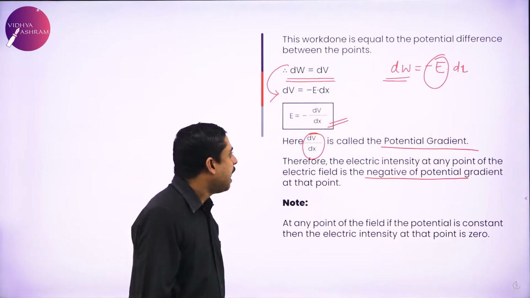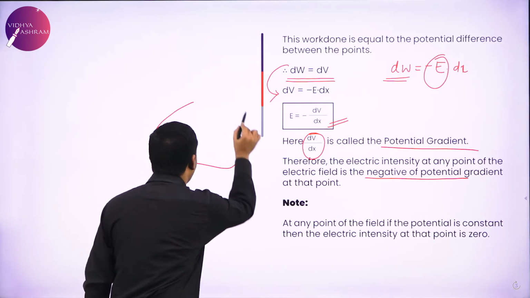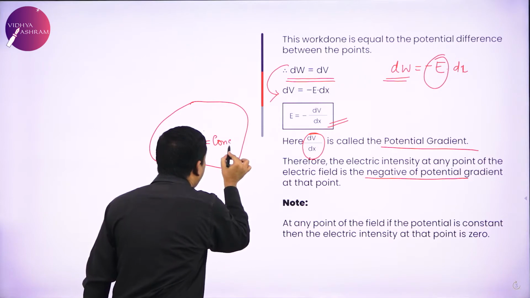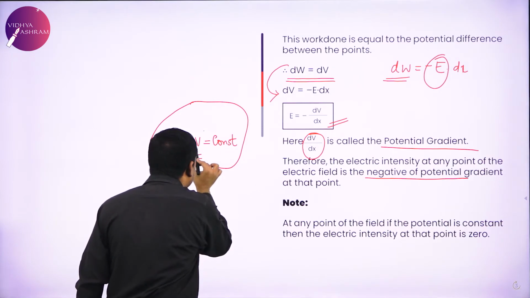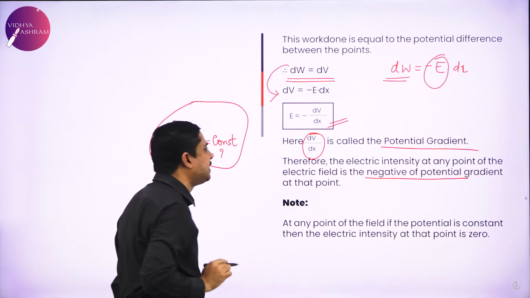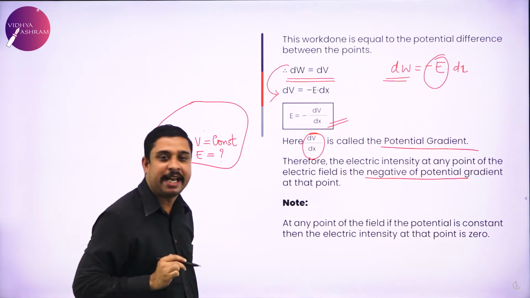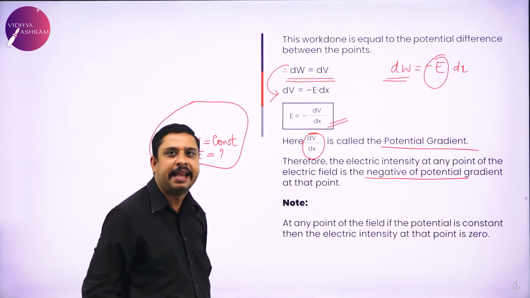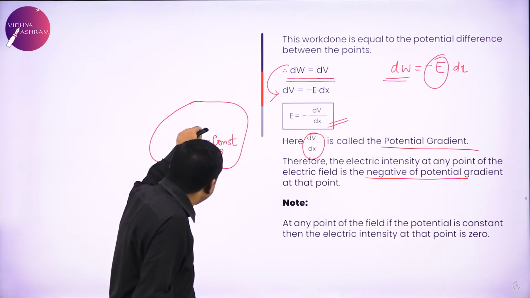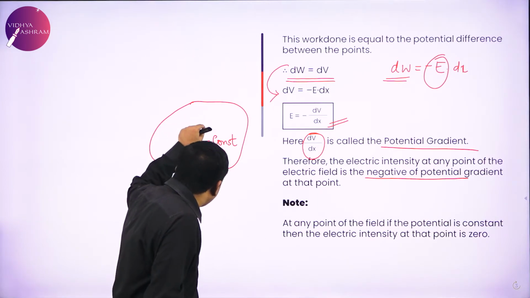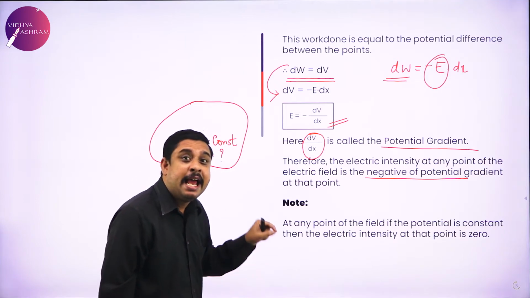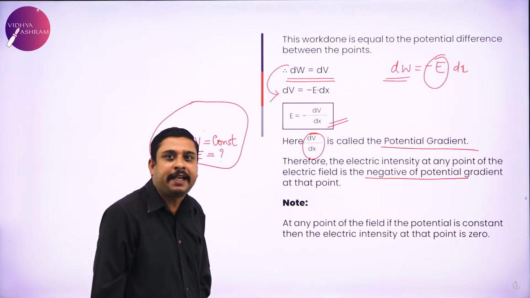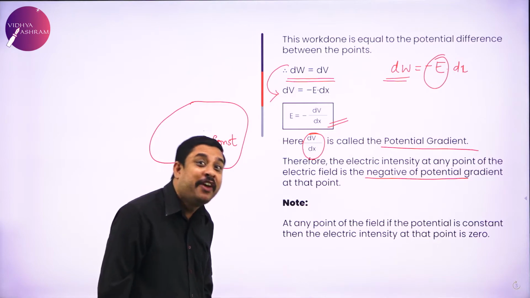Now I consider some point in the electric field where potential is a constant. Then what happens to electric intensity at that point? The question is: I have considered an electric field, and inside that electric field there is a point where electric potential is constant. Then what is the magnitude of the field strength there?